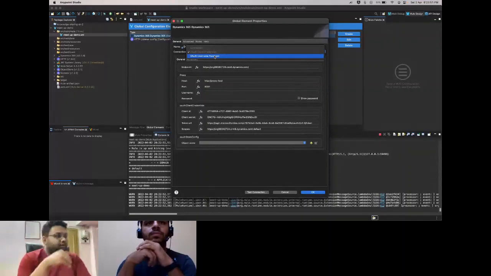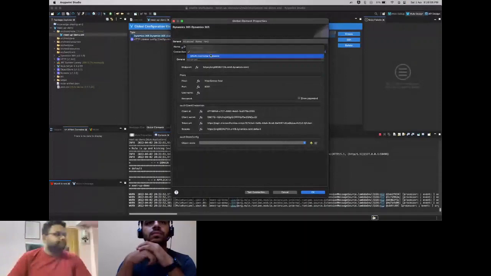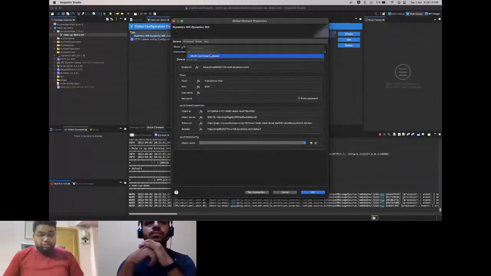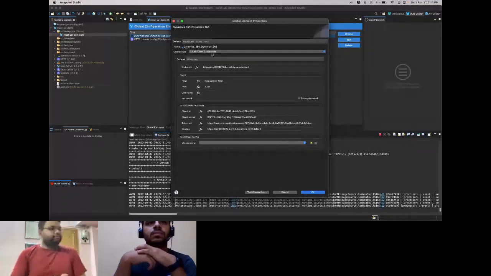The only difference is you need to provide username and password along with client ID and secret in username password connections. But again, I'd suggest just using client credentials grant. Username password grant won't need you to create that application user. That's what client credentials grant needs.